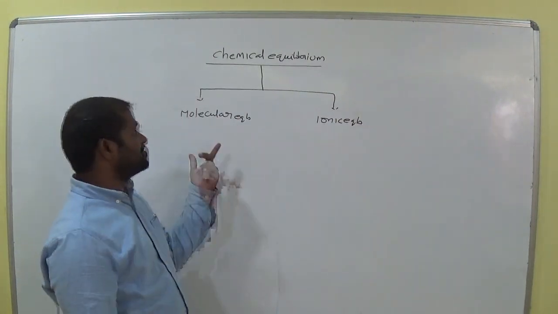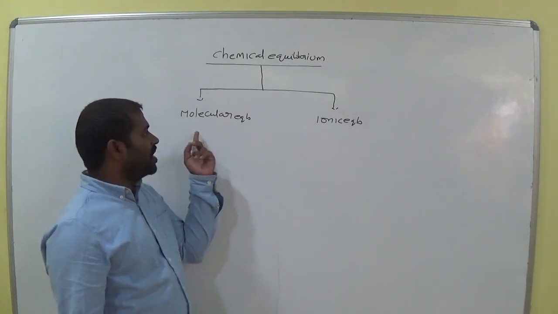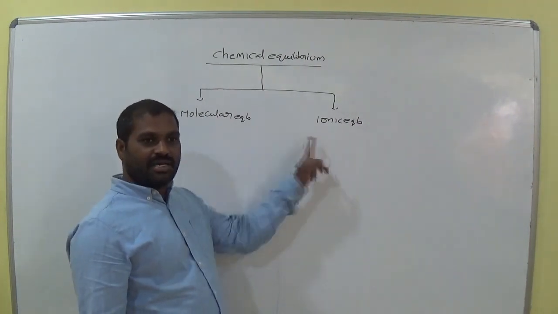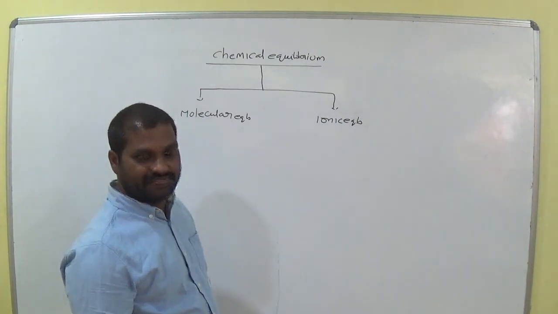So here we have two types in chemical equilibrium. One is molecular equilibrium, another one is ionic equilibrium.